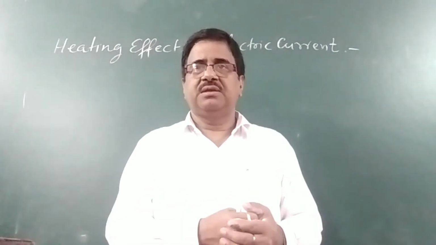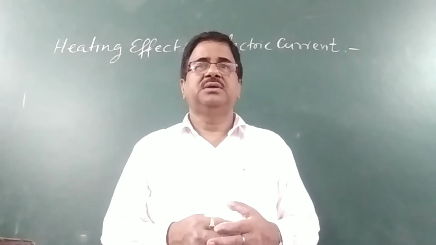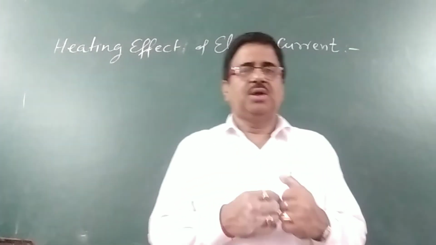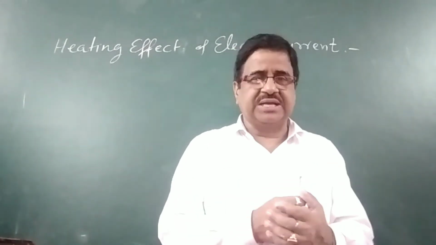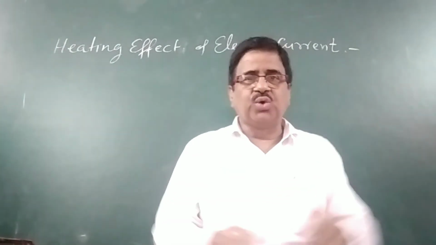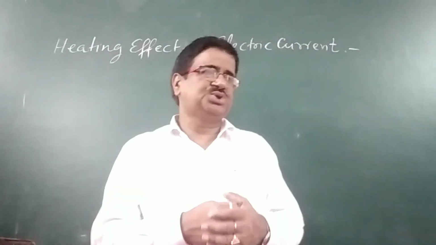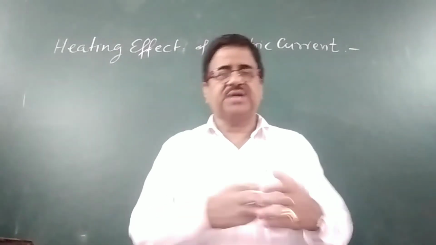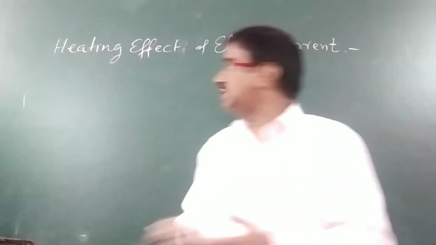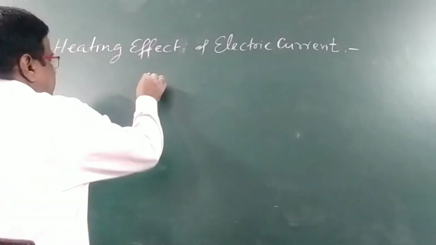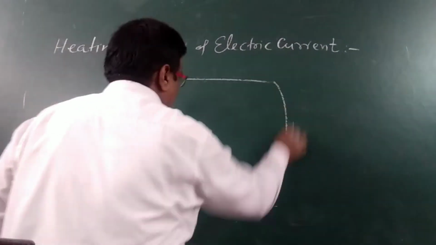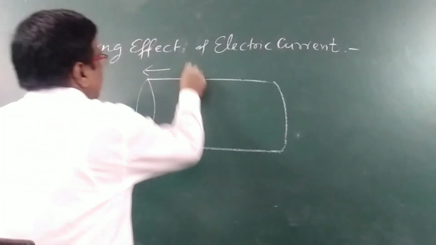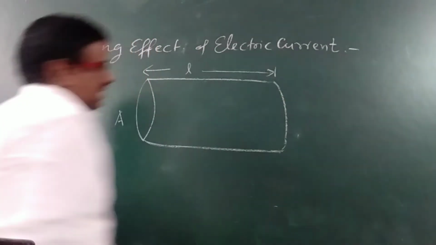करंट इज पासिंग मीन्स व्हाट? देयर इज मूवमेंट, वाइब्रेशन ऑफ चार्ज पार्टिकल, इलेक्ट्रॉन, free electrons. Bounded electrons are not moving in the conductor, but free electrons are moving in the conductor. So let us consider ये thick conductor. This is a conductor of cross-sectional area A. Length is L. This is the length L.